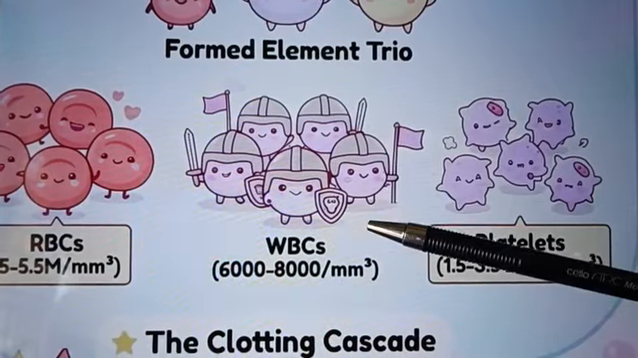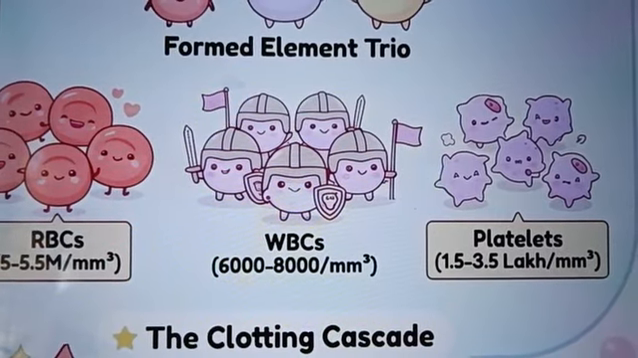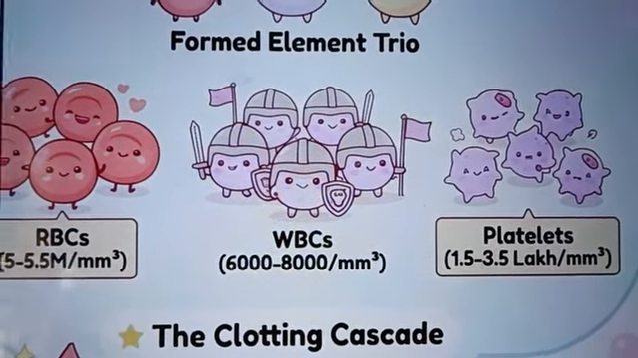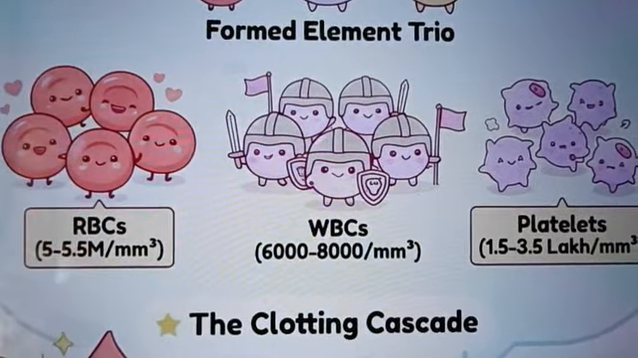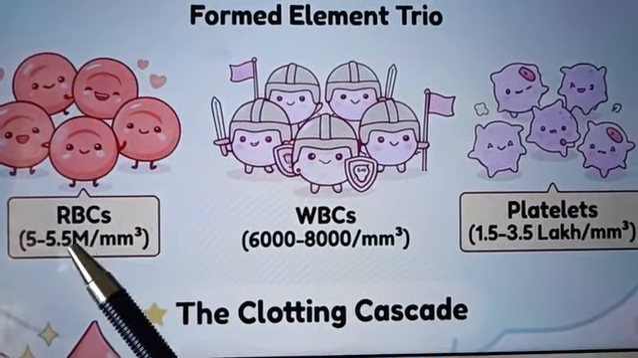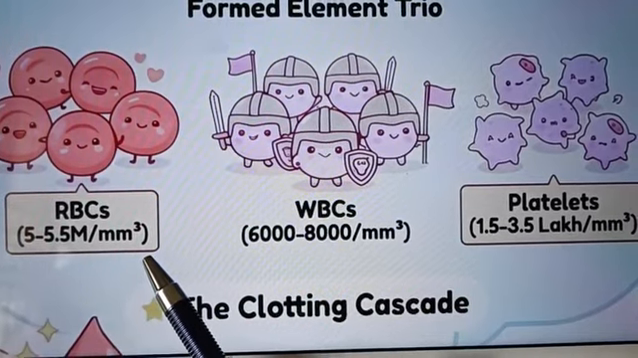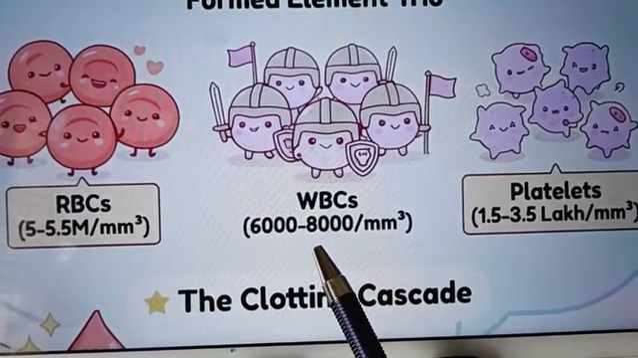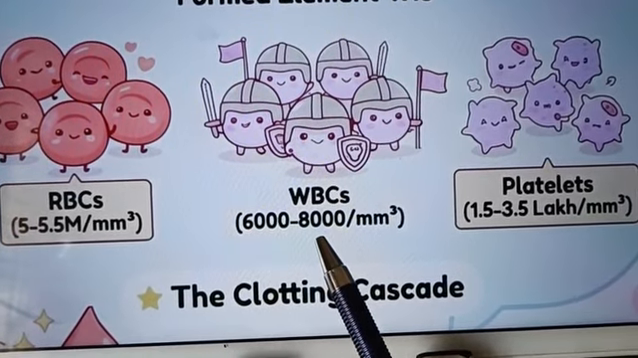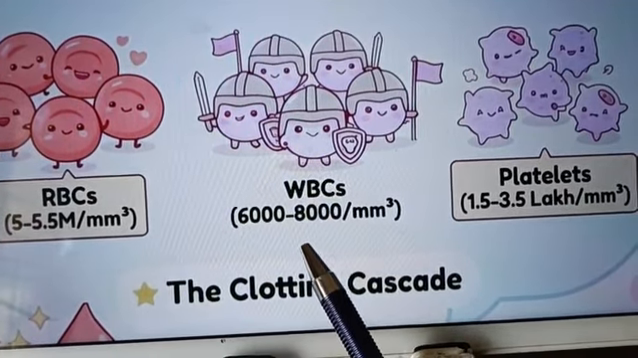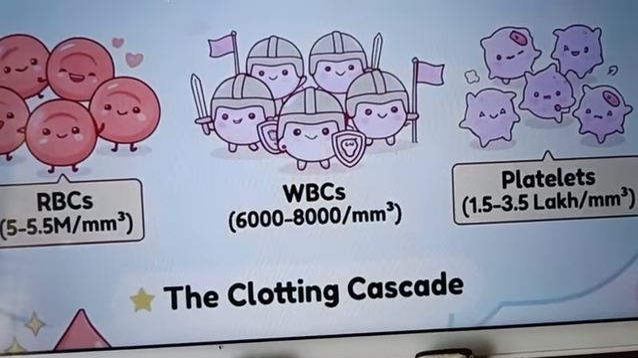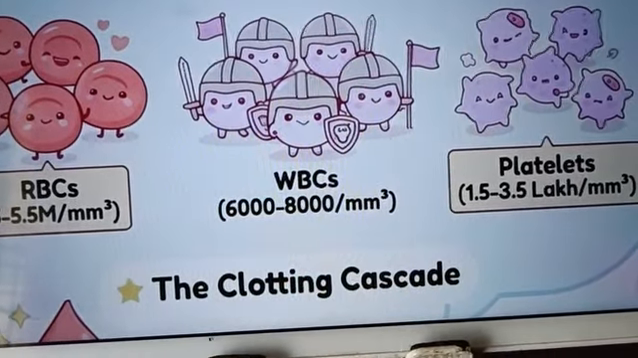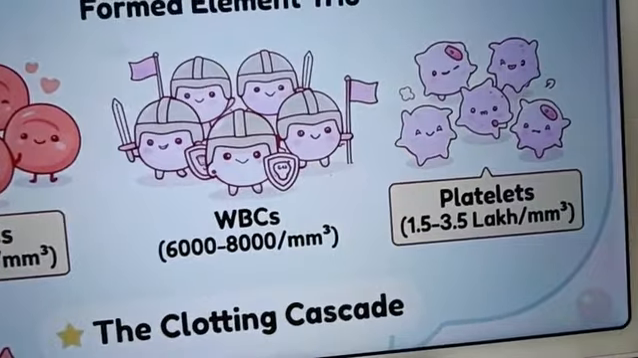Let's say I just wanted to know, are red blood cells more in our body or white blood cells? Yes, exactly. Red blood cells are about 5.5 million, and WBC, as you can see in the description here, are 6,000 to 8,000 per cubic millimeter.